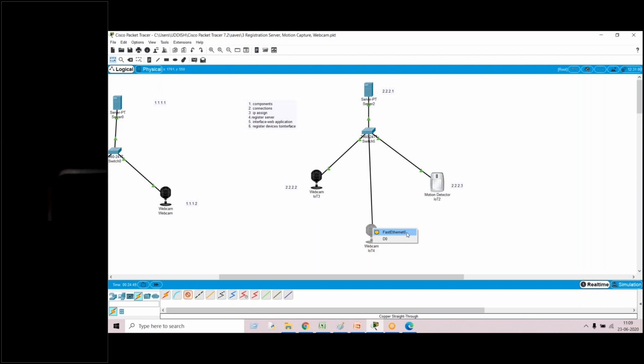Fast Ethernet 0. I think you are connecting to the D0. That D0 port is used for connecting this webcam to any microcontroller. So you just connect it to the fast Ethernet 0, not to the D0. You are connecting to D0. That's the reason it is saying the cable cannot be connected to the port. So please connect to the fast Ethernet 0.